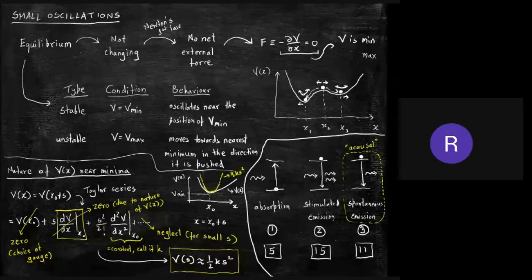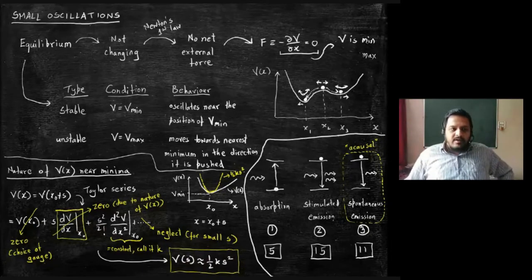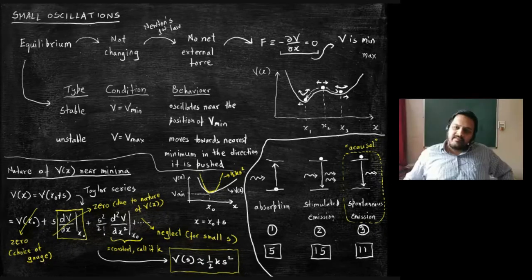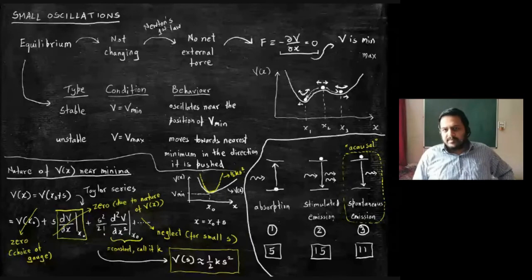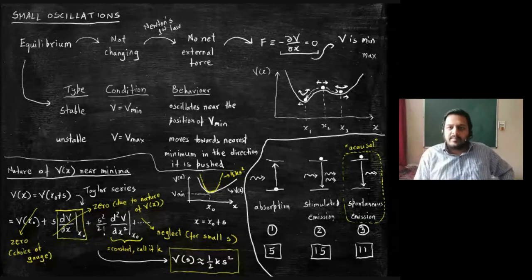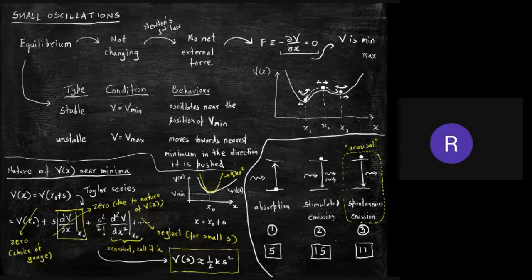Can you explain the last part of the equation, the neglect for small s? Because s is small, therefore you can neglect s cube, s power 4, etc. in comparison with s square. That is the approximation. Because s is small, s square will be even much smaller than s. If s is 0.01, then s square will be 0.0001. It can be neglected.